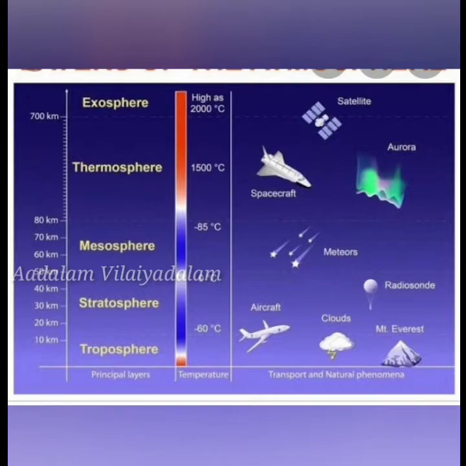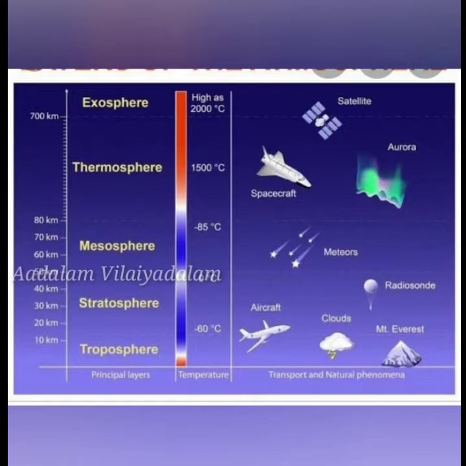Next is about exosphere. The uppermost layer of the atmosphere is called exosphere. This layer is extremely rarefied with gases and gradually merges with outer space.